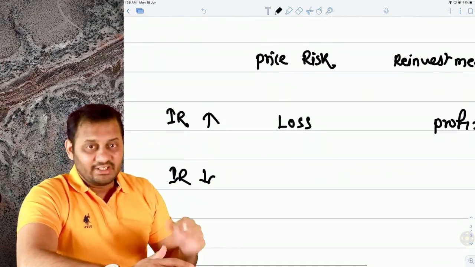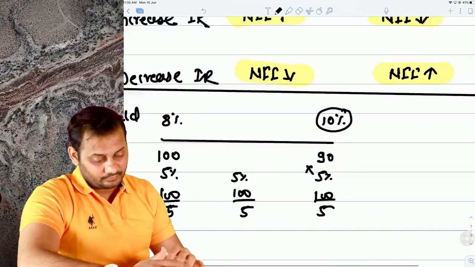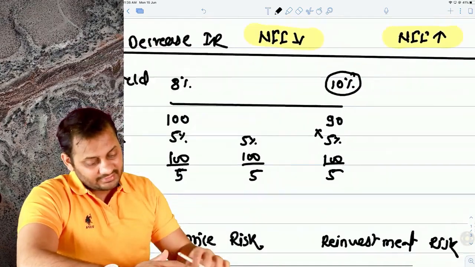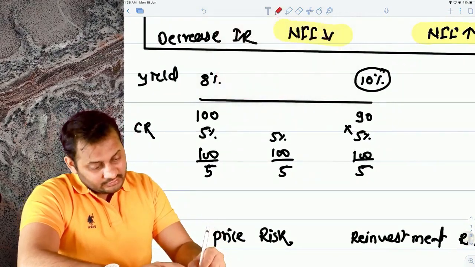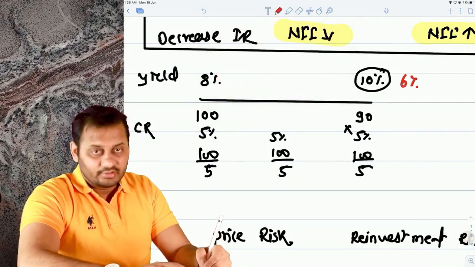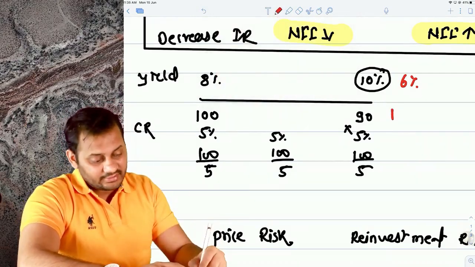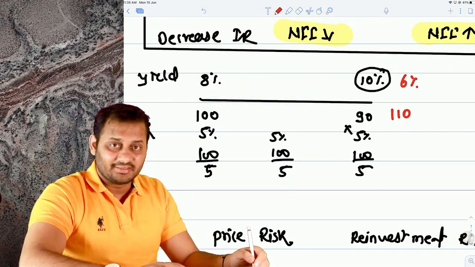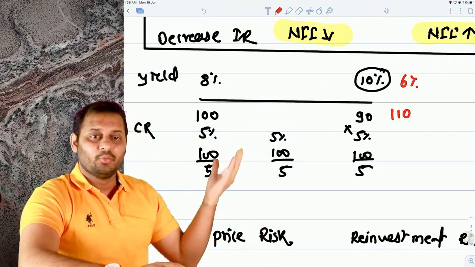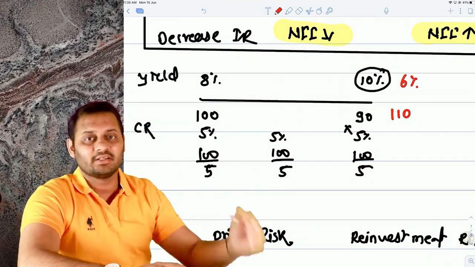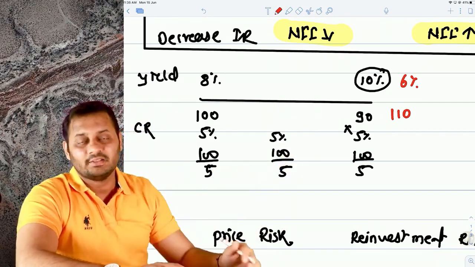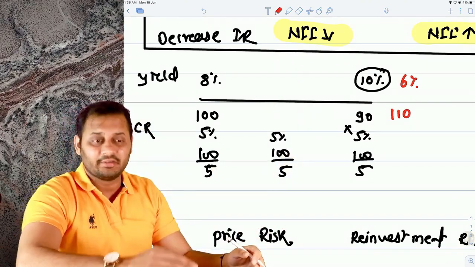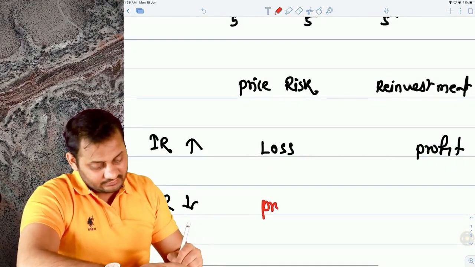But what happens if the interest rate decreases? If the interest rate decreases, let's write it in red, to let's say 6%, the market price will increase to let's say 110, and this is a good thing. There is no price risk in case the interest rates are decreasing, because the market price at which I can sell the bond is higher, so it's a profit in this case.